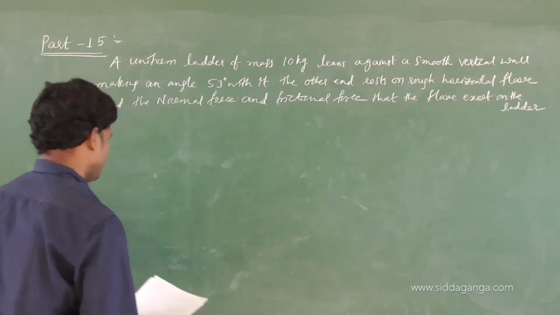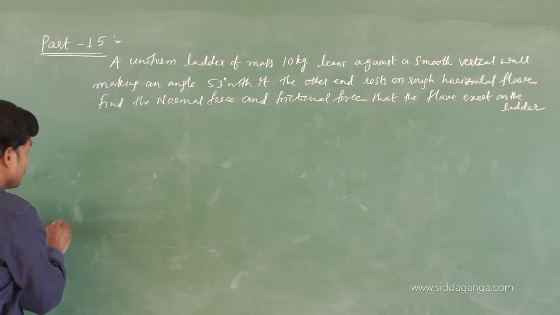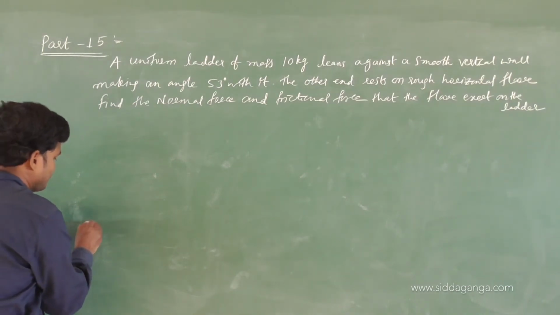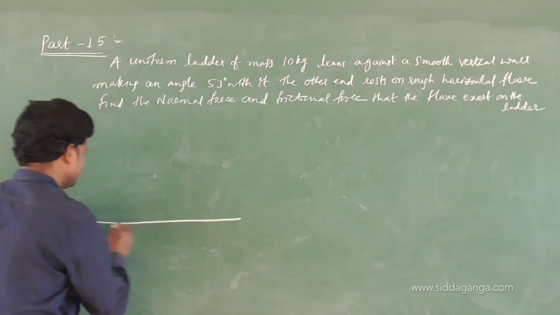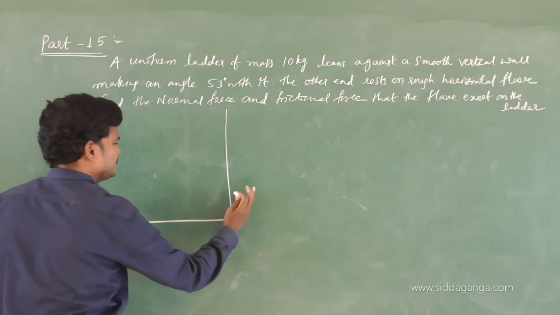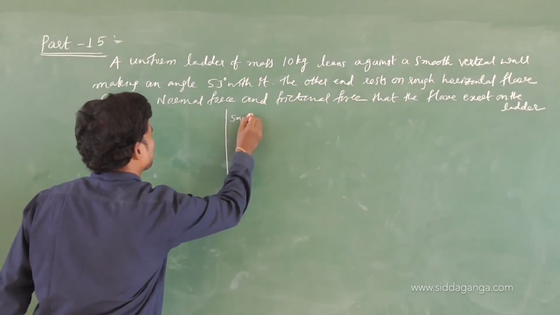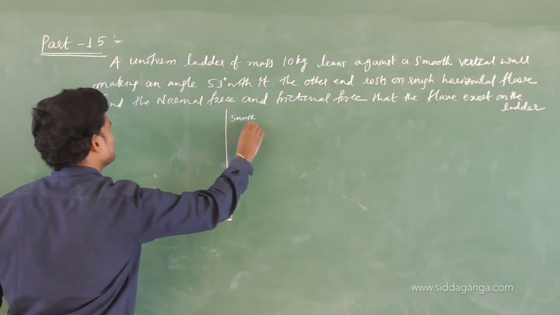Okay, see the diagram. The surface they mentioned already is rough. This one is smooth. Smooth means no friction, mu is 0.